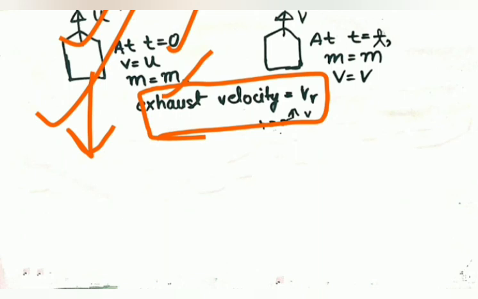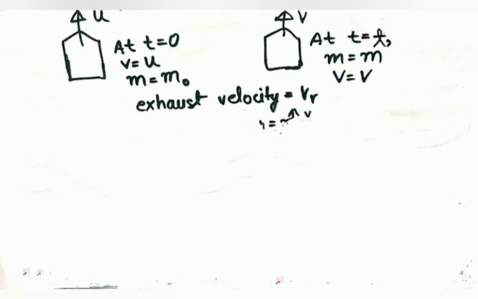It's given that at time t, the velocity becomes v and the mass is m, the instantaneous mass, and the velocity is v, as I have told you from the diagram. So let's analyze it further.